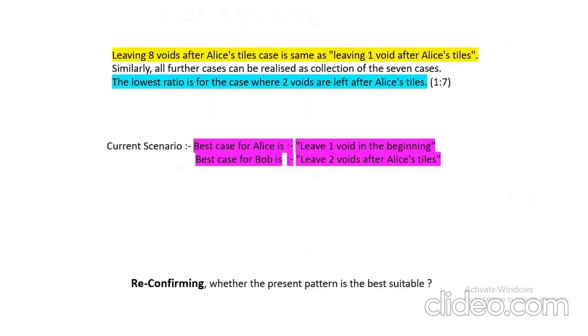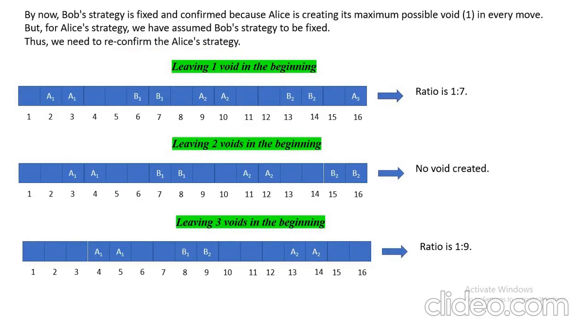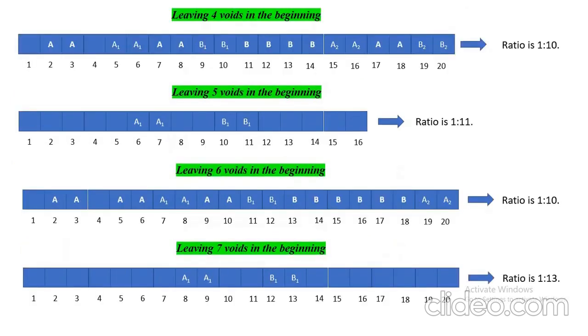So here also leaving 8 voids after Alice tiles case is same as leaving 1 void after Alice tiles. Similarly, all further cases can be realized as a collection of the 7 cases. Why 7? Because in the previous case, you can see here,